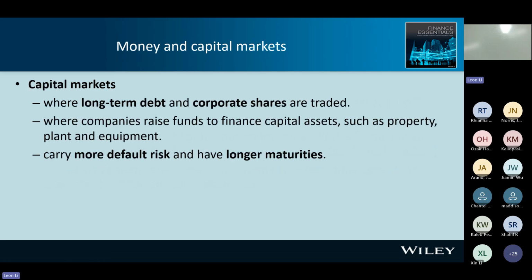Next, we compare the money market with the capital market. So capital market means long term. Long-term debt and corporate shares are the capital market. So companies will raise funds to finance capital assets such as property, plant, and equipment. So when I see long term, I know higher risk or default risk, right? And longer maturity, right? So if you receive the money late, that means you have higher risk, right? And a lower liquidity.